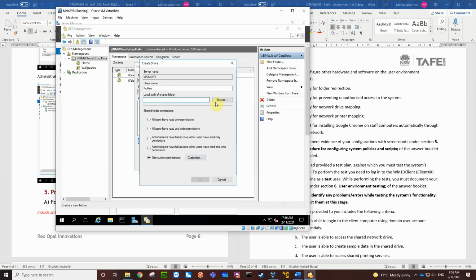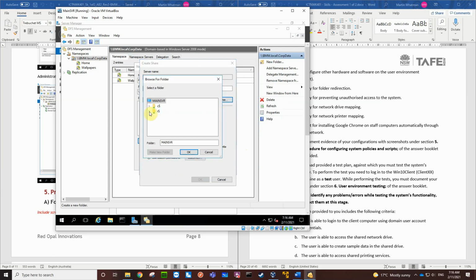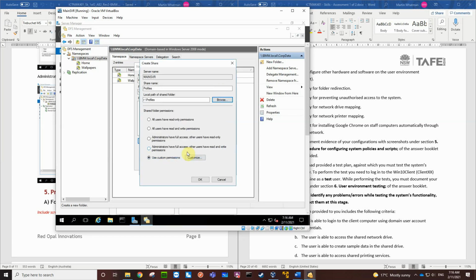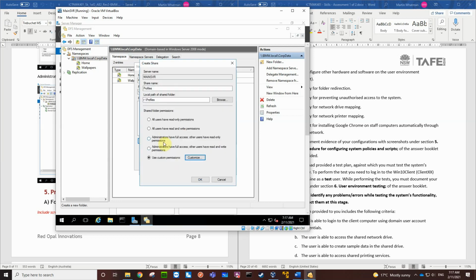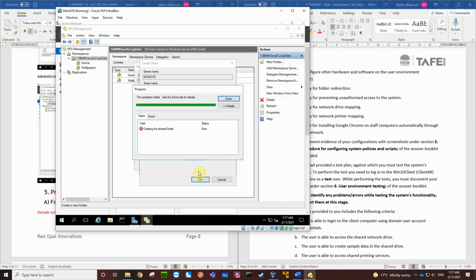Let's go and create the share on drive R and make a new folder. Call it profiles. That's the permissions that we've put on. Yep, that's it. It's going on to that. Okay.